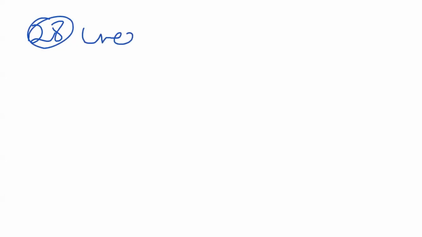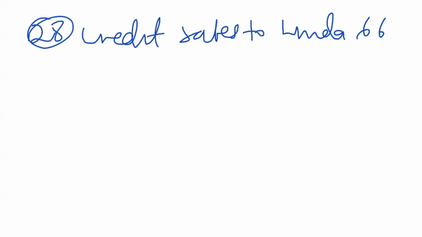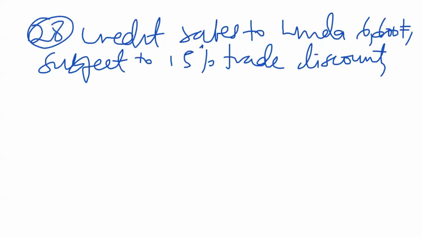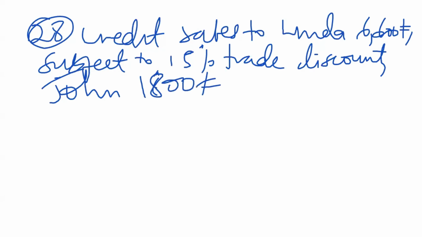On the 28th we have a credit sale to Linda, 6,600 shillings, subject to 15% trade discount, then John 1,800 shillings.